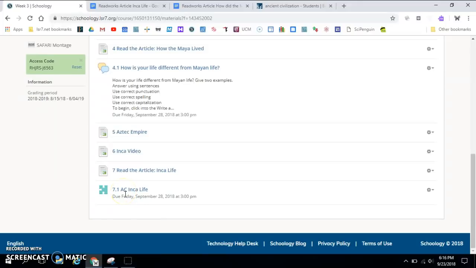Once you've worked your way through the folder and you've answered those questions, you're finished. You can put your journal away and read. If you have any questions, please check in with your teacher.